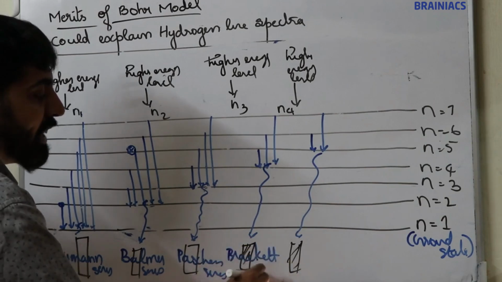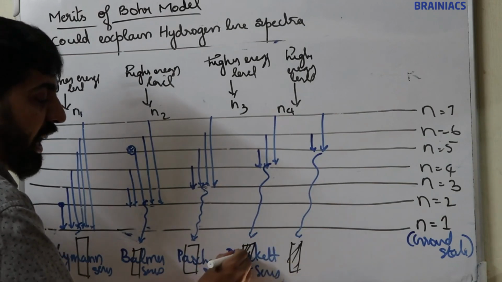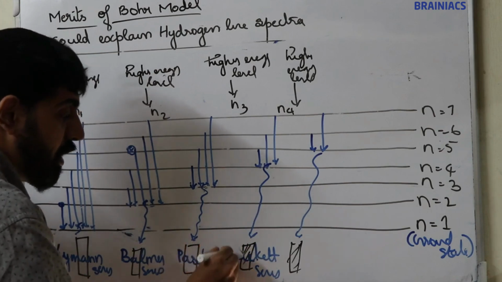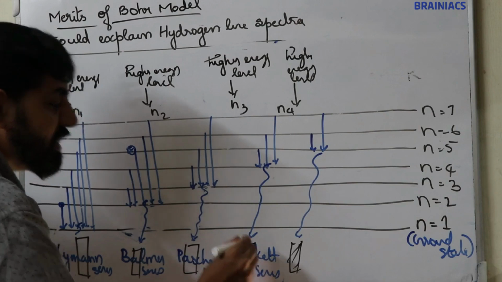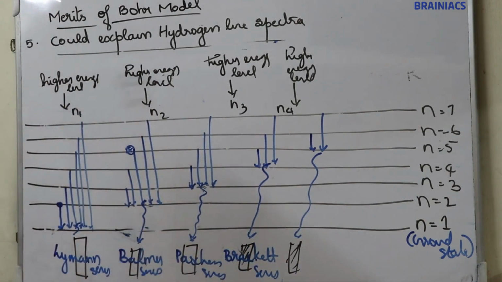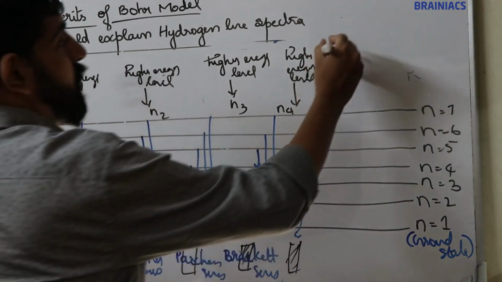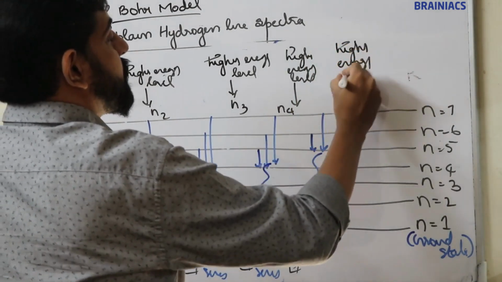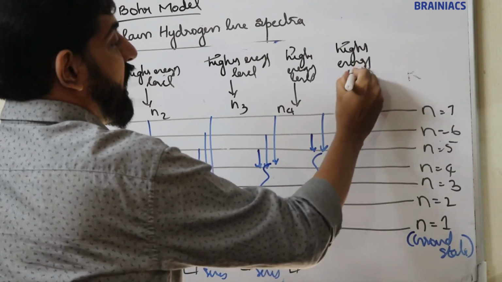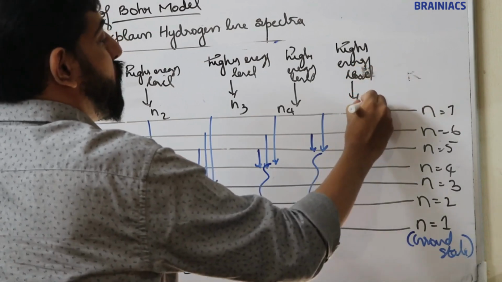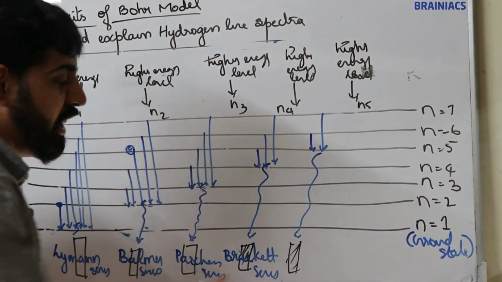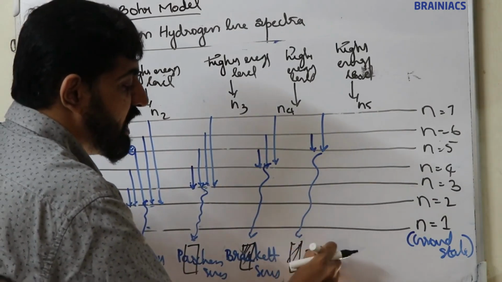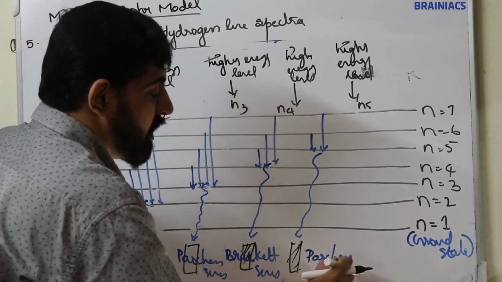Brackett series. Now, when an electron jumps from a higher energy level to n equal to 5, that corresponding to the fifth line is known as the Pfund series.